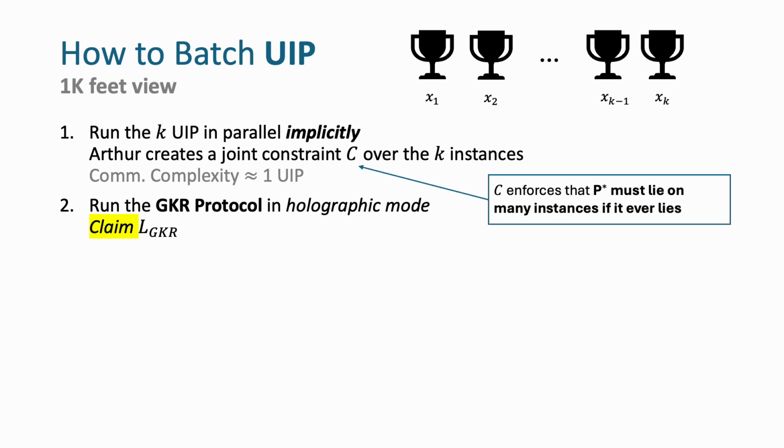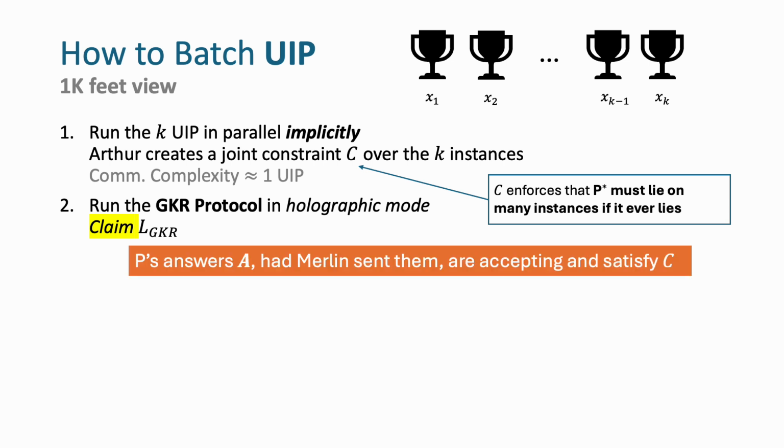The circuit being checked by GKR verifies that all the prover's answers in the k UIP protocols, if the prover had sent it in step 1, which is not actually the case, those answers would be accepted by the basic UIP verifier, in addition to satisfying the constraint created in step 1.